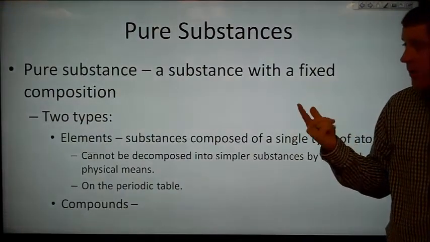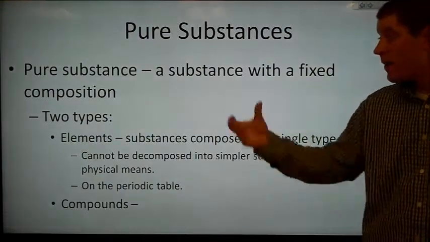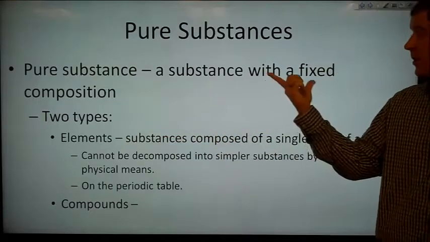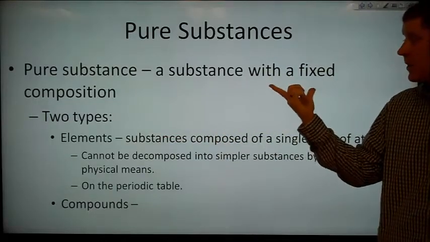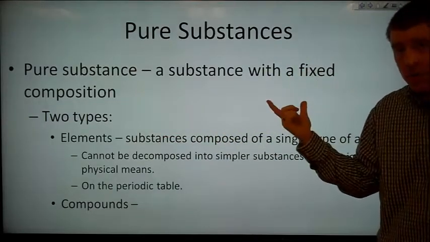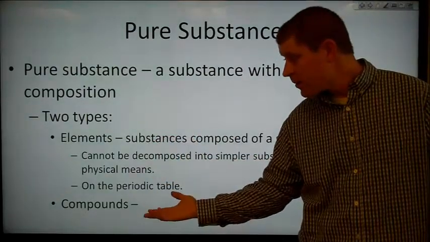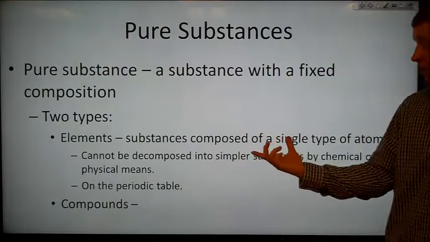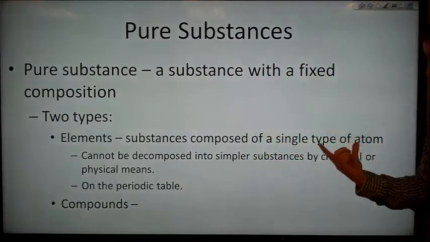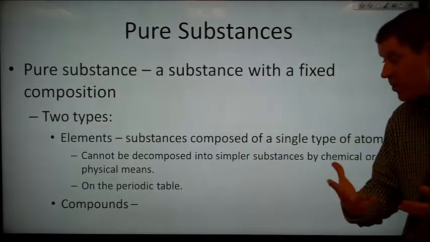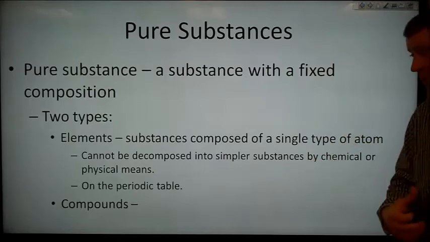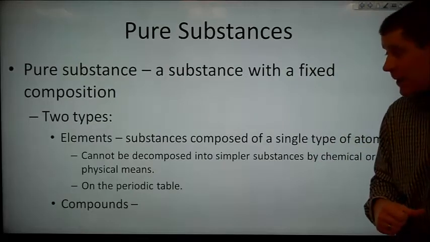So we have a couple of different divisions of matter. We have pure substances, which are substances with a fixed composition. And so this is something like an element or a compound. So elements are substances that are composed of just a single type of atom. We can't decompose them into simpler substances by chemical or physical means.